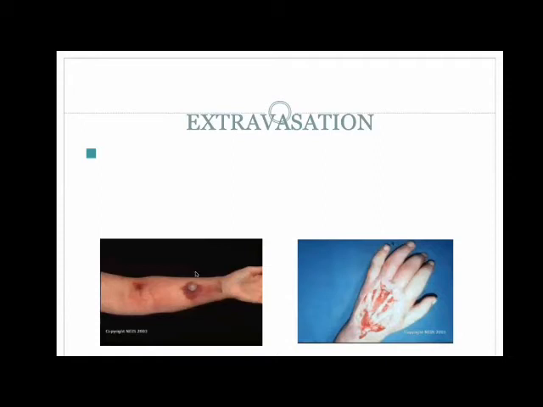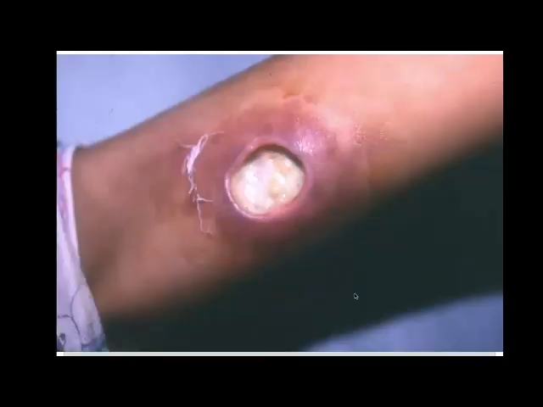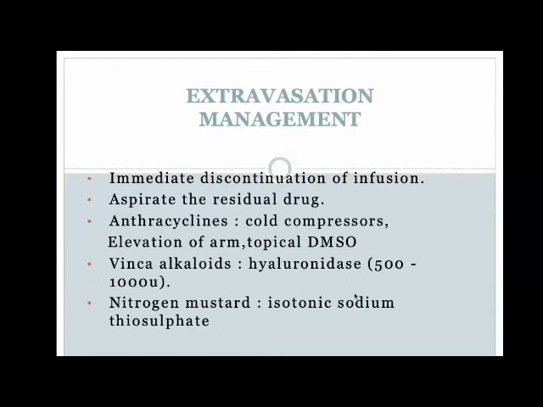Like I said, these extravasations can be really, really bad at times, and we have seen all of these pictures at Kidwai. So it's important to ensure that your venous access is functioning fine before you give the chemotherapy. Flush it with saline. See that there is no leak. Be absolute. If you need to put in a new line, do so, and then give the chemotherapy. This is again a severe case of extravasation where it has gone into the subcutaneous tissue, and you can see the underlying subcutaneous tissue.